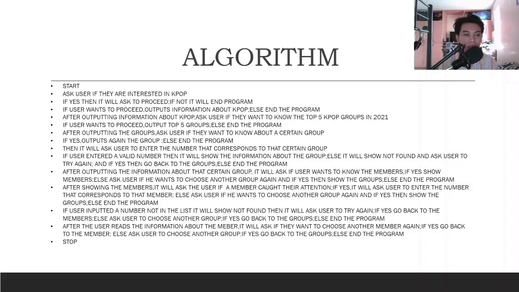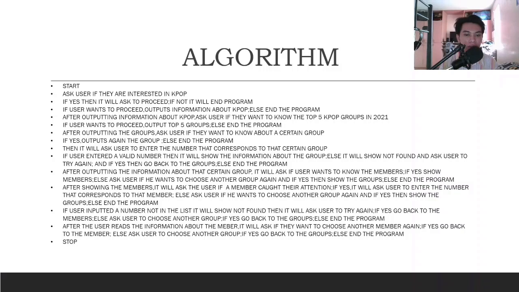After outputting the information about that certain group, it will ask the user if the user wants to know the members. If yes, show the members. Else ask the user if he wants to choose another group, and if yes, then show the groups, else end the program. After showing the members, it will ask the user if a member caught their attention. If yes, it will ask the user to enter the number that corresponds to that member.